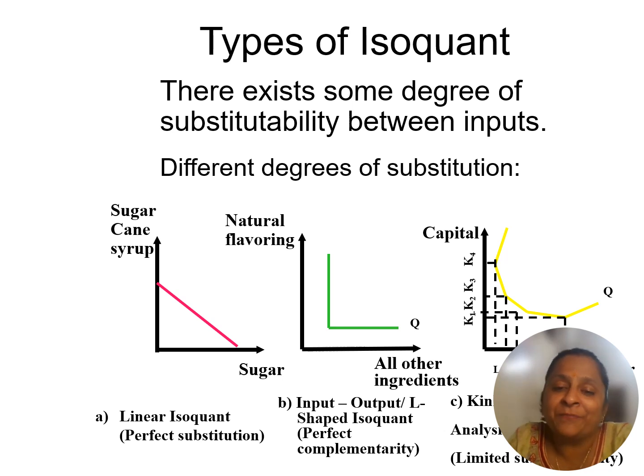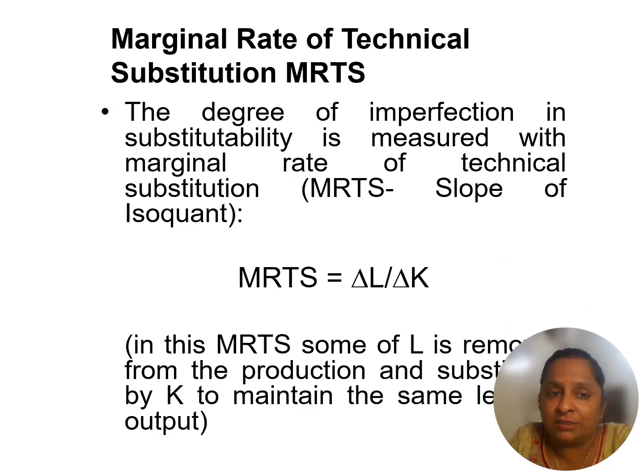These days if you use a mobile, then obviously you need a charger too. So these are complementary. And this one is convex, which is not complementing, this is the substitute. Substitute means either this one or that one, like tea or coffee, samosa or kachori. These are the three types of isoquant, and it is based on the marginal rate of technical substitution.